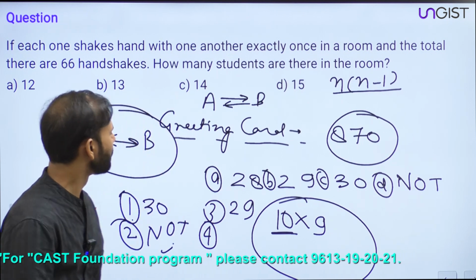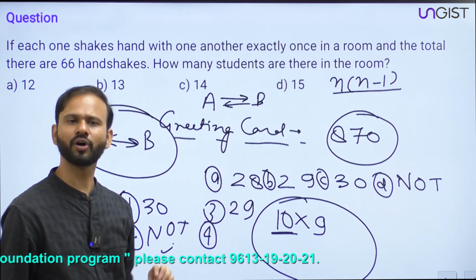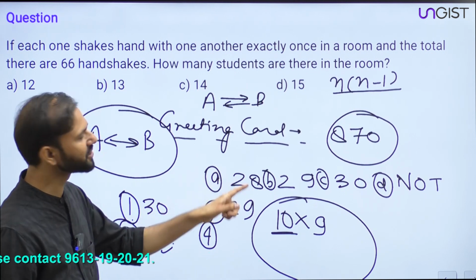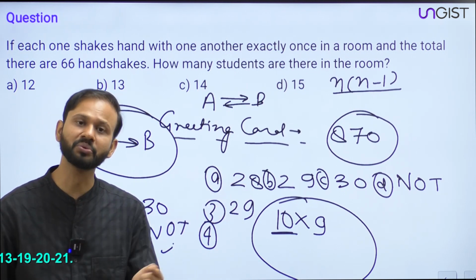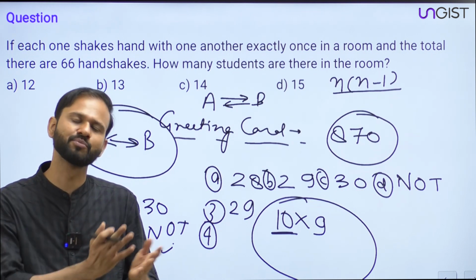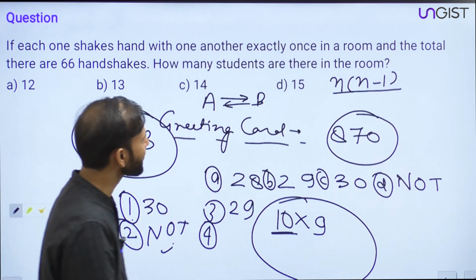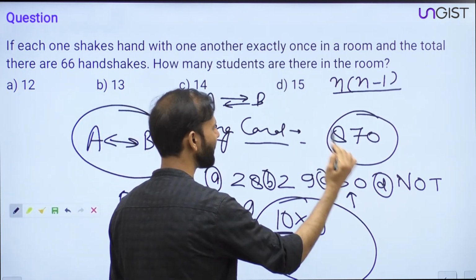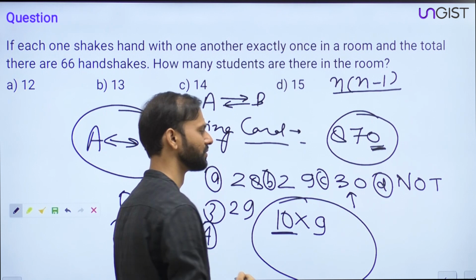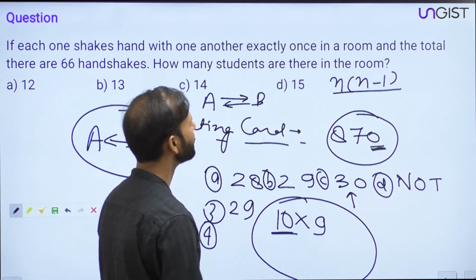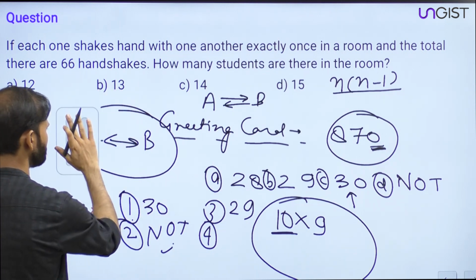Fine. Now, obviously, I'll be solving the question with the options. So which option is most appropriate to check? I'm not saying which option is most appropriate to answer. I'm saying which option is most appropriate to check. To check, I'll start with 30. Why? Because I'm getting unit digit as 0. Fine. So I'll be starting with 30. Right, everyone? So let's start with 30.